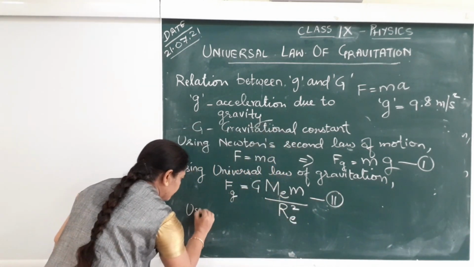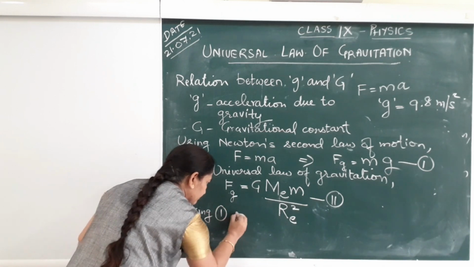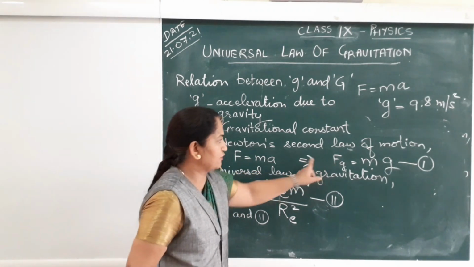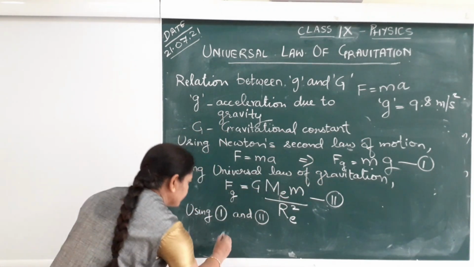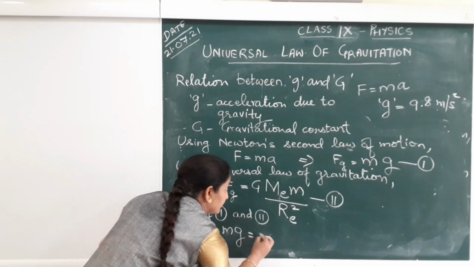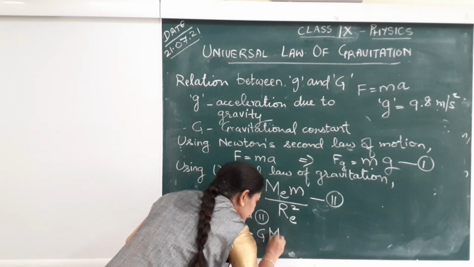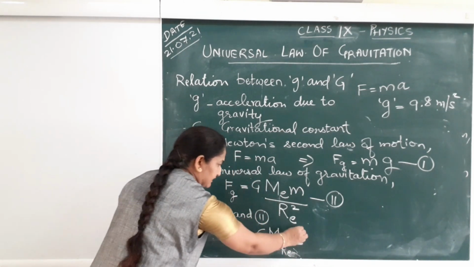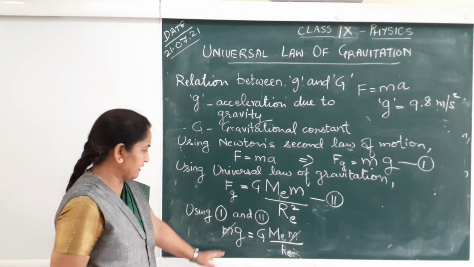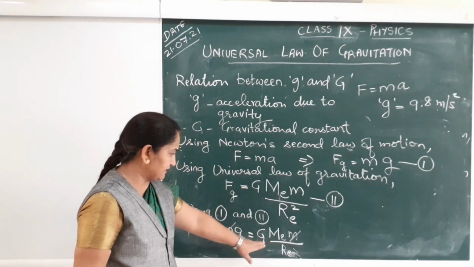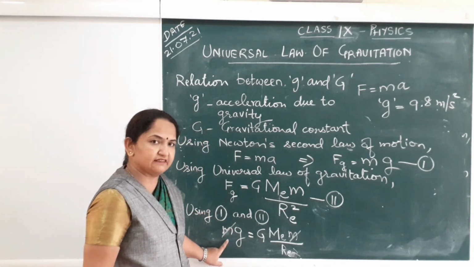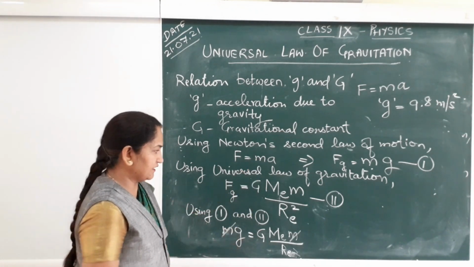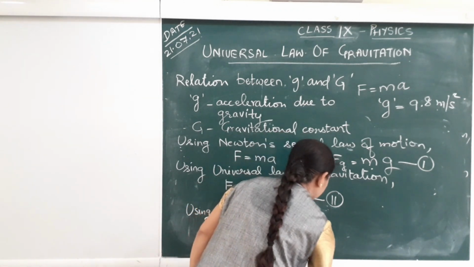Using equation 1 and 2, we see that left hand sides are equal, so I will equate right hand sides. We will get mg is equal to G ME m upon RE square. This is our final formula for g.